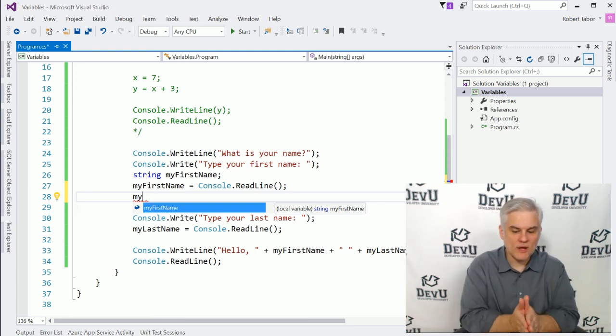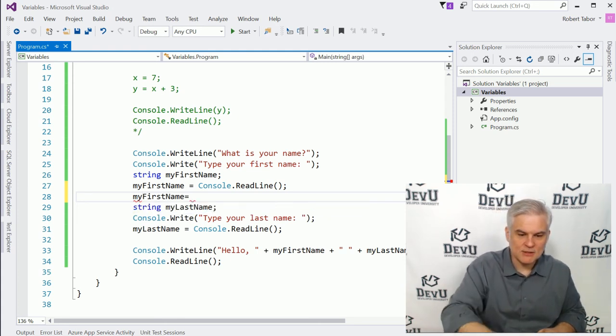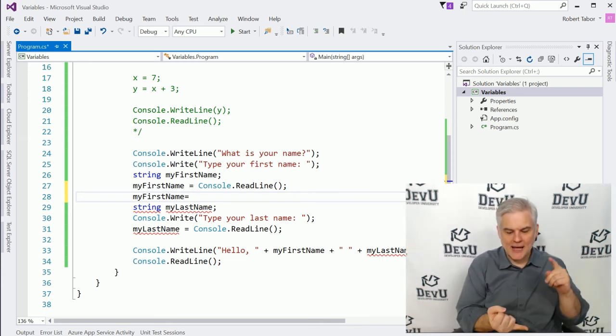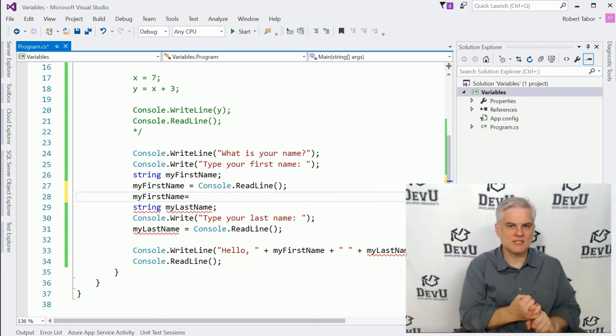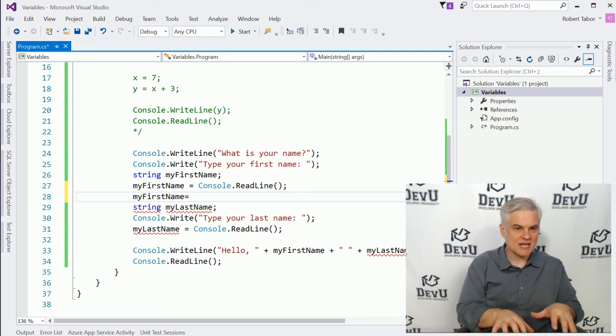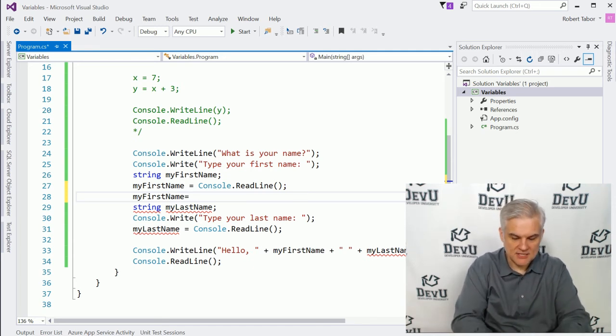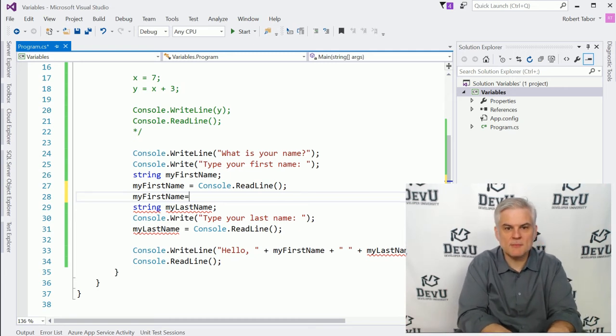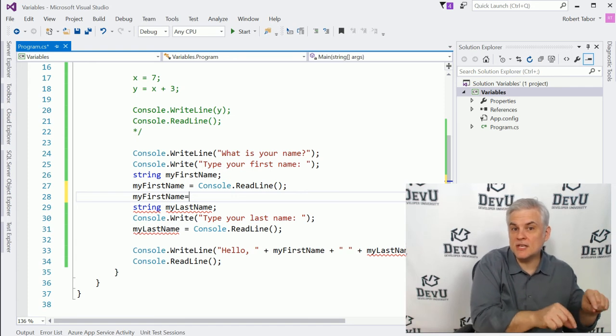Now, at this point, what I can do is simply hit the equal sign on my keyboard, and it will type everything else out for me. So I don't have to worry about spelling. I don't have to worry about capitalization. And you may have noticed while I was typing, I was typing and then using arrow keys on my keyboard, and you couldn't really see my fingers moving, but I wasn't typing every single keystroke.